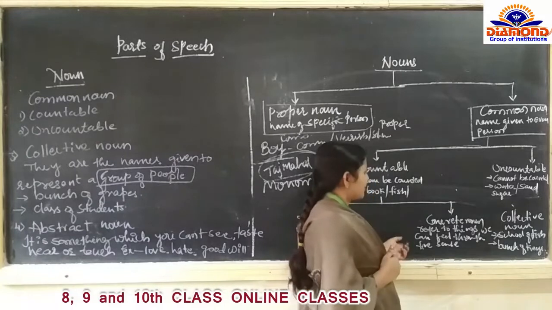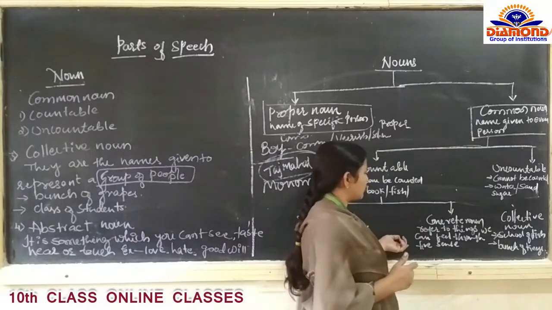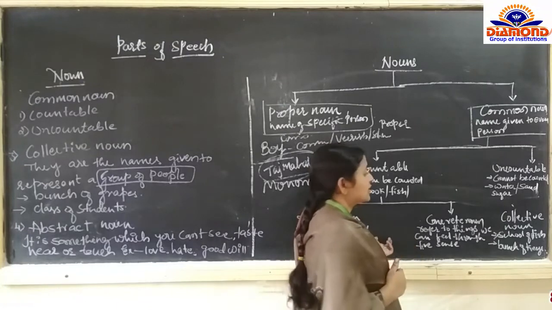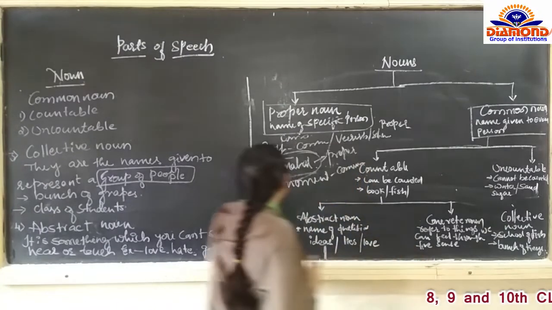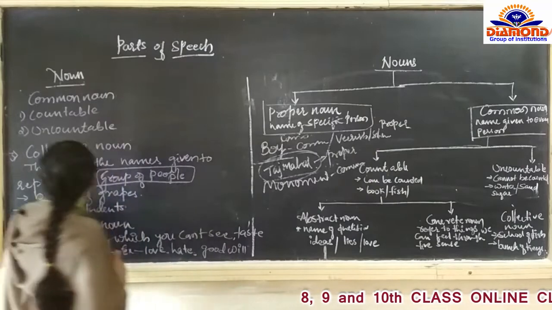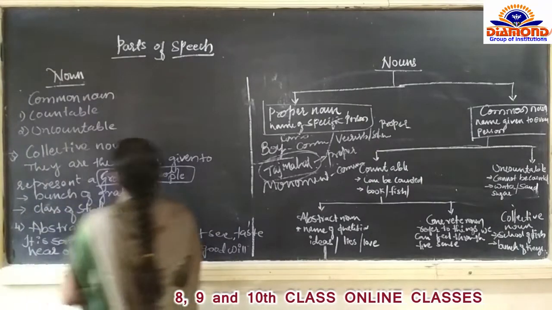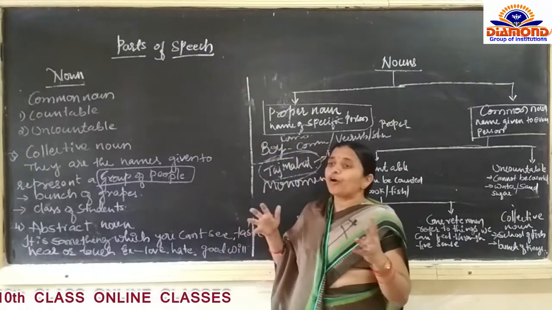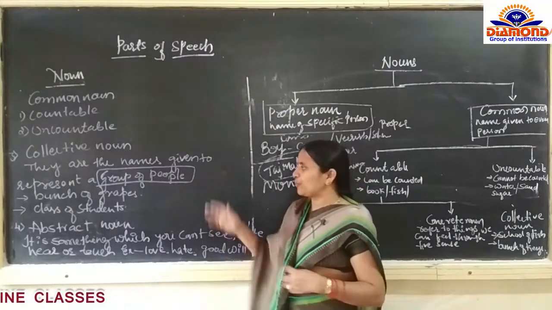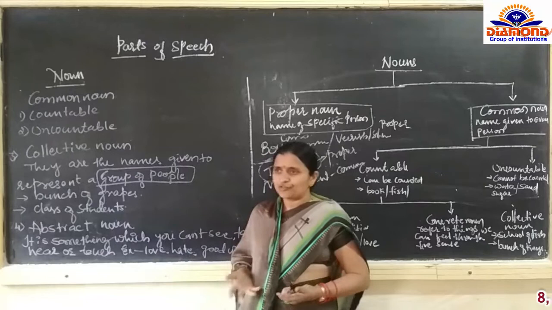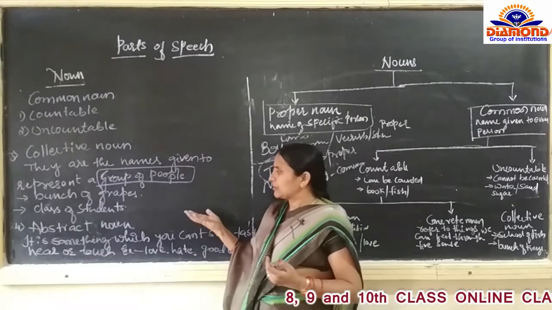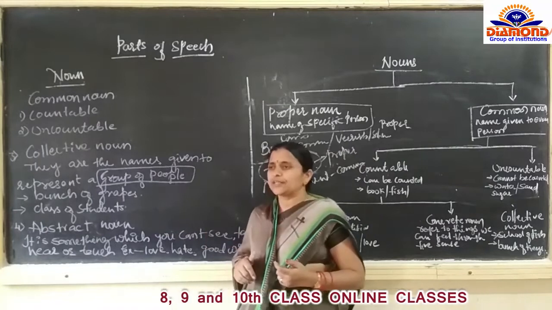Concrete noun refers to the things we can feel through our five sense organs. Then collective nouns are the names given to a group of people, we can say. The examples are bunch of keys and class of students.